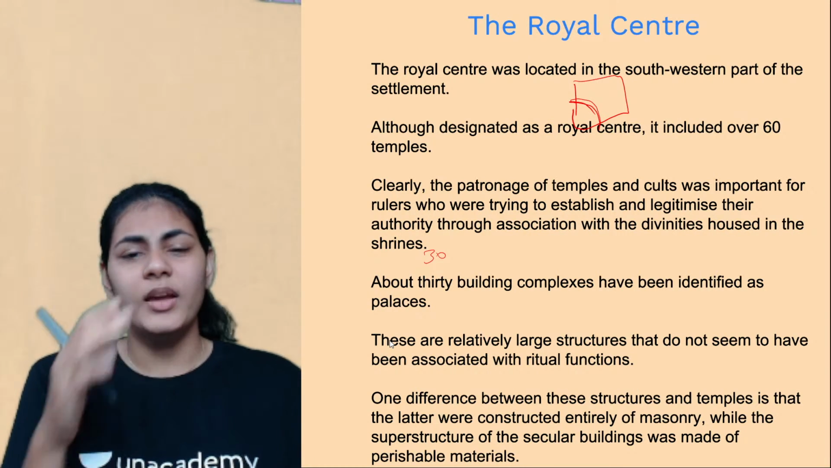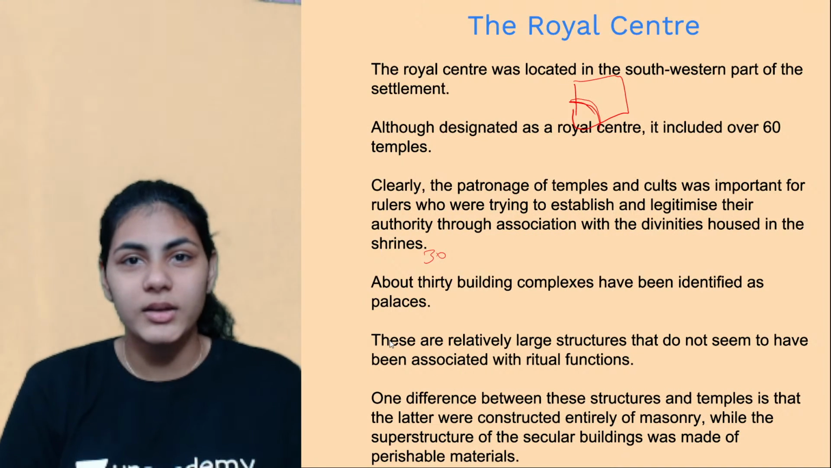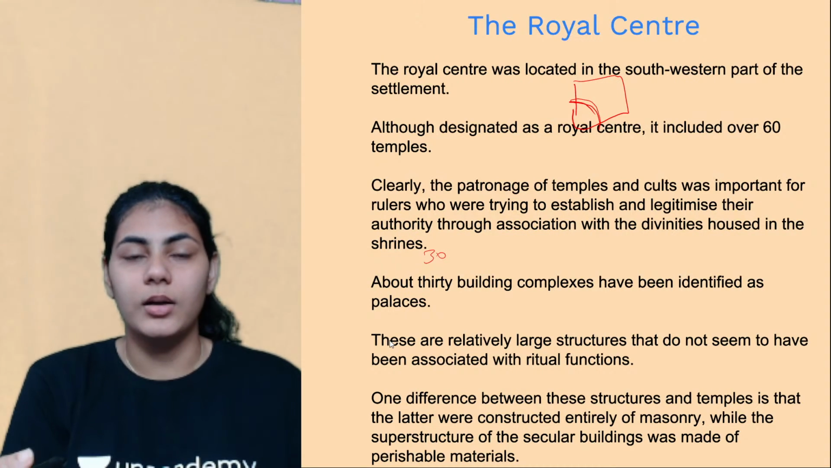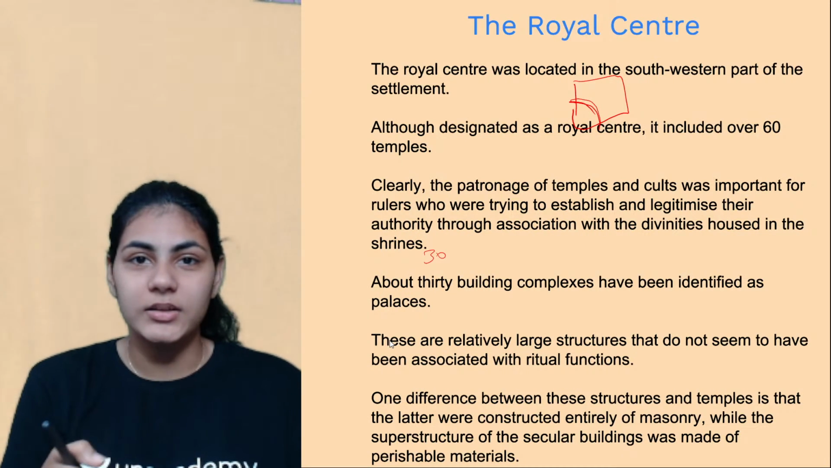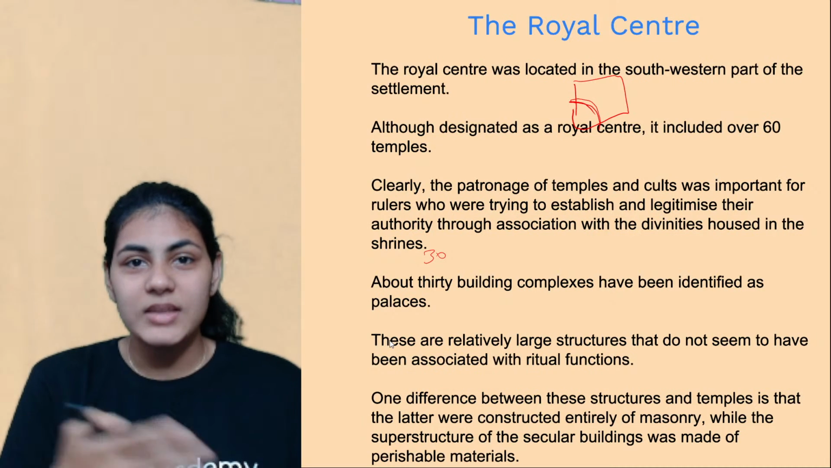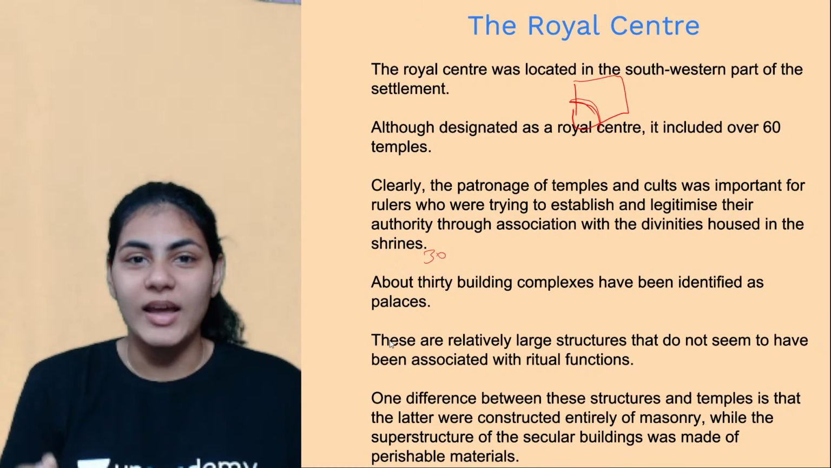So when archaeologists are carrying out archaeological work in the city of Vijayanagara, they might get confused about what exactly this building stands for, right? The fact that it's in the royal center, is it a palace, or because they are able to find so many temples, is it a temple? So that question obviously arises, whether it's a palace or a temple.